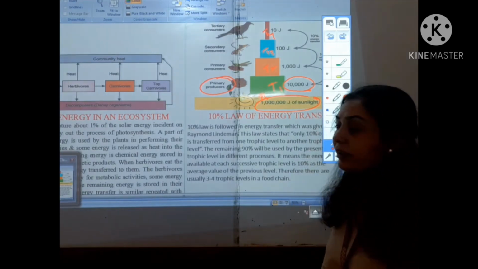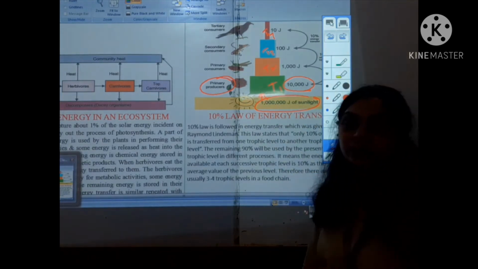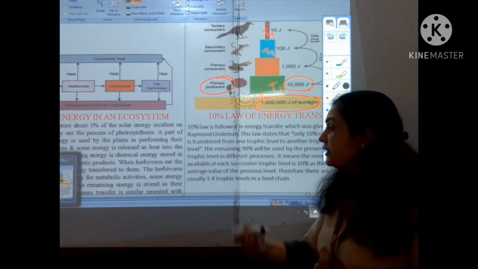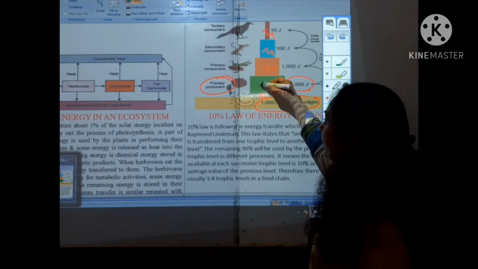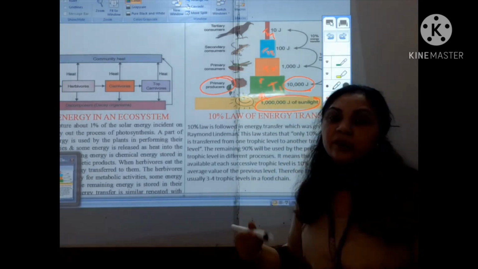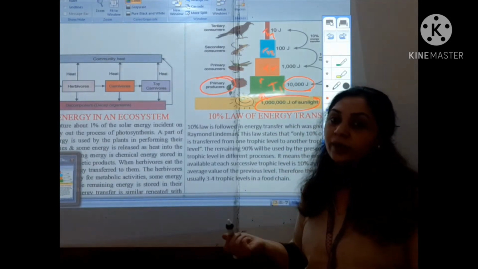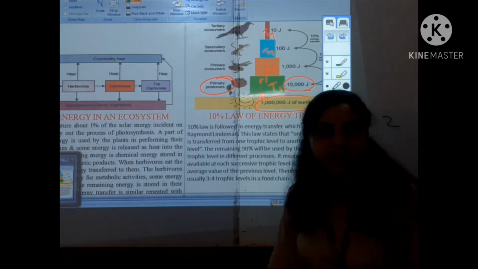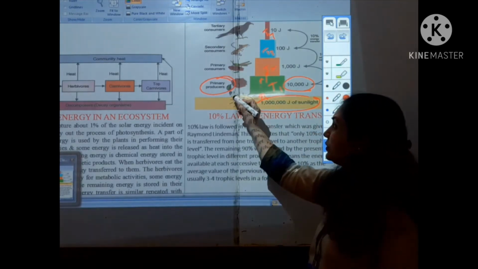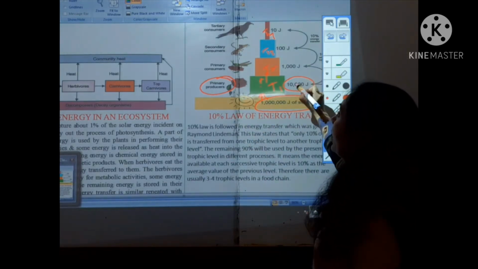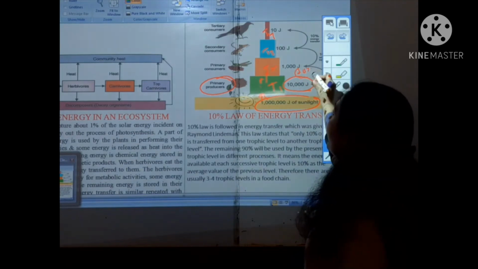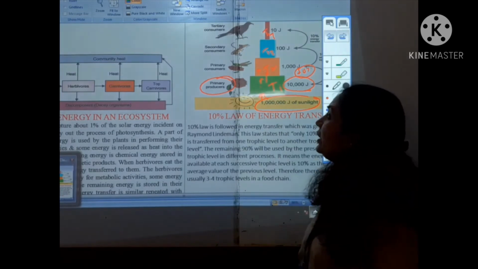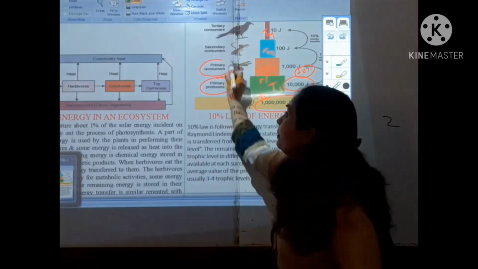The plants capture only 1% of sunlight, and they make food by the photosynthesis process, and afterwards they use this energy in different metabolic activities according to their requirements. And when the herbivores or the primary consumers consume the producers, only 10% of the primary producers' energy will enter the T2 trophic level or the primary consumer.